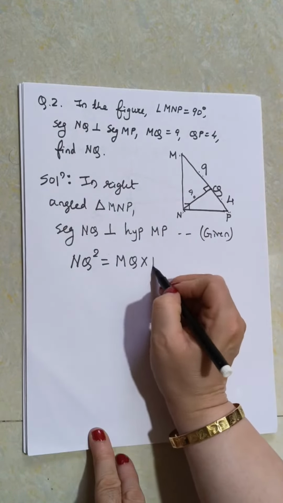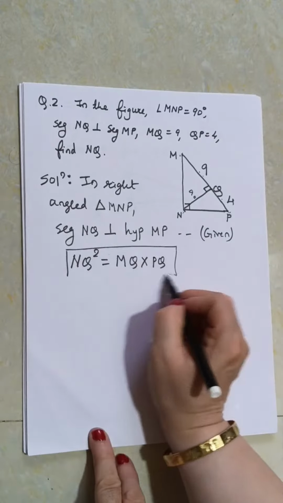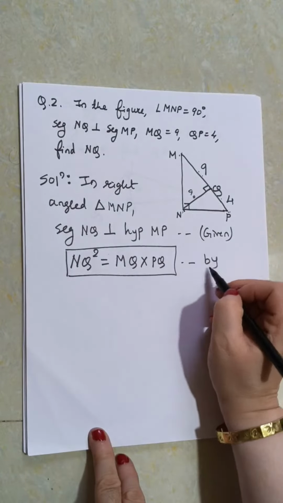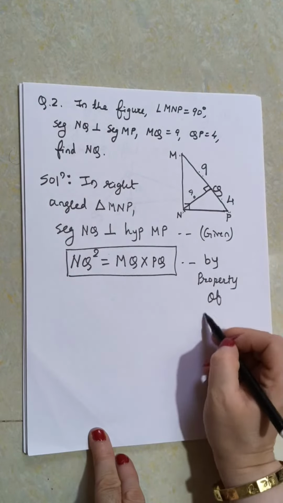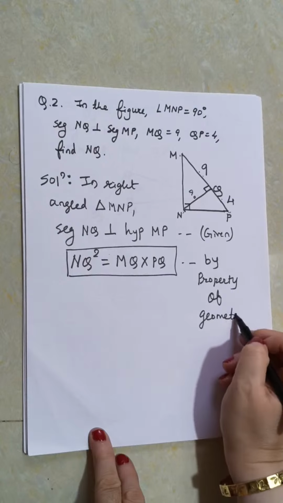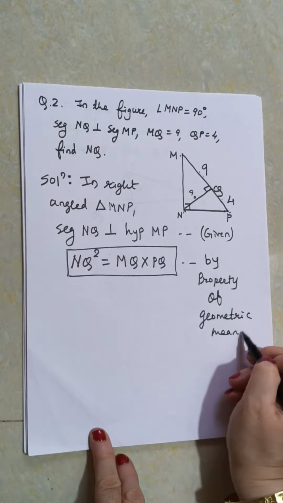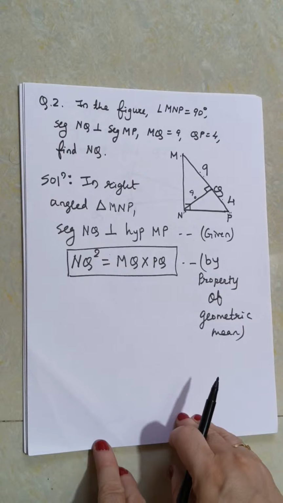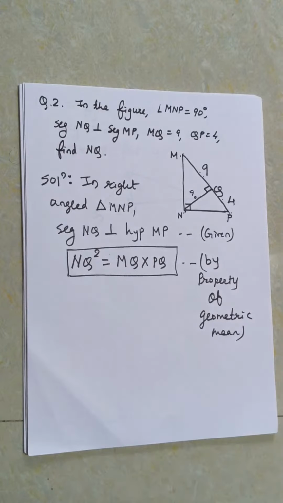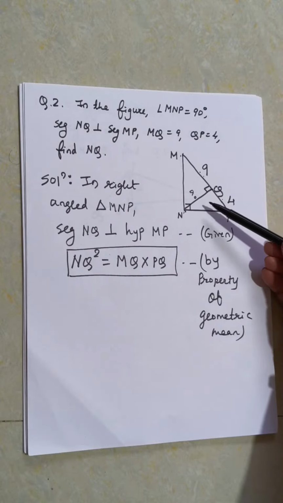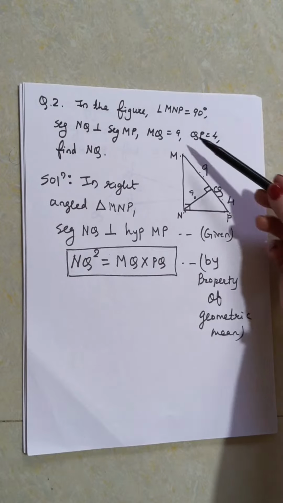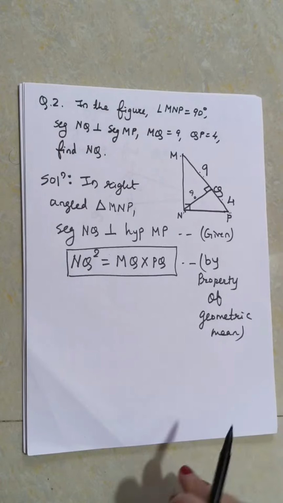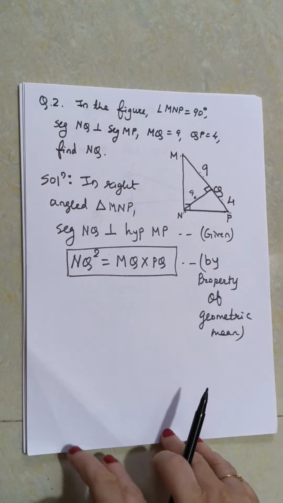MQ into PQ. And which property have we used? By property of geometric mean. So when can we use this property of geometric mean? Yes, Shrutika, you gave the correct answer. Whenever we have a right angle triangle and from the 90 degree vertex, if we draw a perpendicular on the hypotenuse, then we can use this property of geometric mean.